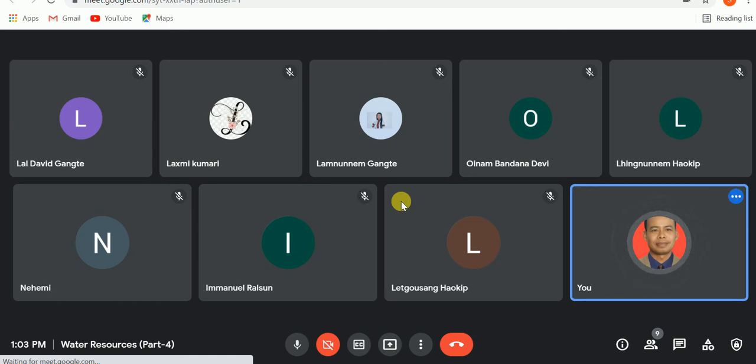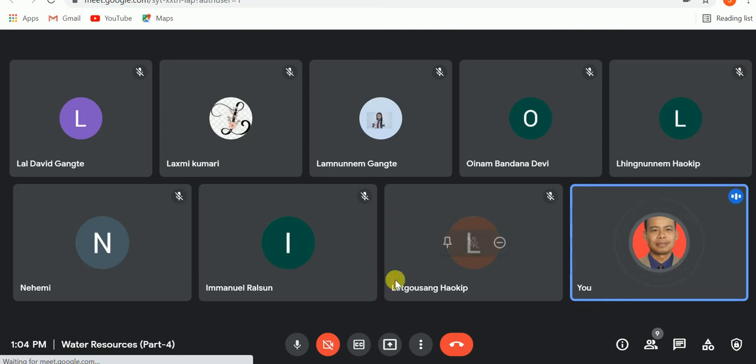We started discussion on water recycling, reuse, then steps for the control and the prevention of pollution. So as a part of the water conservation and management technique, today we shall discuss about watershed management.